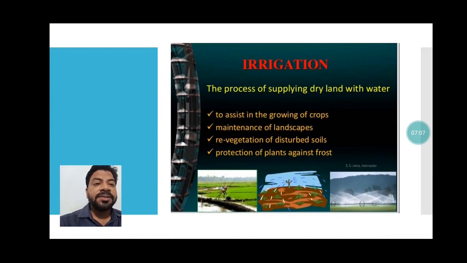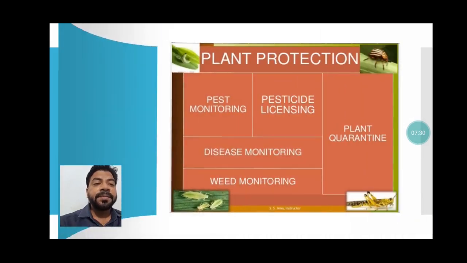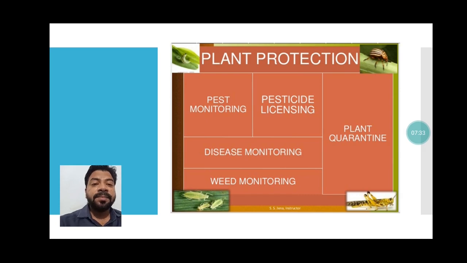Next process is irrigation, to facilitate the water to the field. Various methods are there to bring the water to the field, by constructing canals, small canals, or by using the sprinkler. You can see in the second image, that is the sprinkler. Then after that, farmers can use the drip irrigation method also. In tribal areas, they are using bamboo drip irrigation. It means they use the bamboo as a pipe to circulate the water from one place to another.